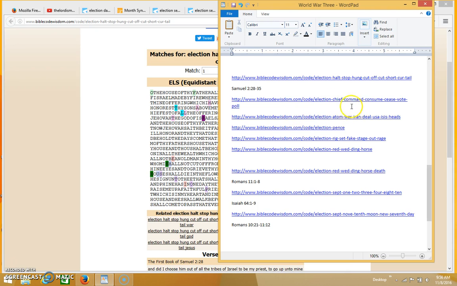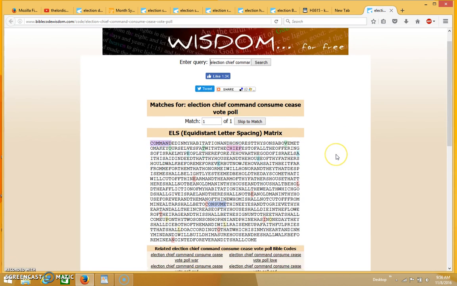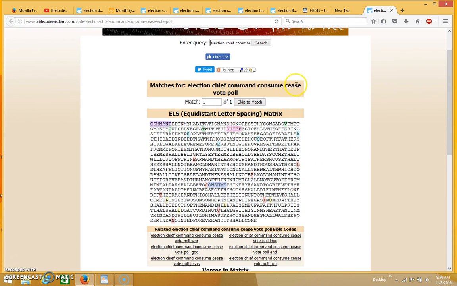And let's see if I can find that. It's right here. So I tried to put in the word cease, and that came up as well. So you have consume right here in the plain text right in the middle of the word election. And the word consume in the Hebrew means to cease or put an end to. And then you see the word cease coming up here in ELS form.